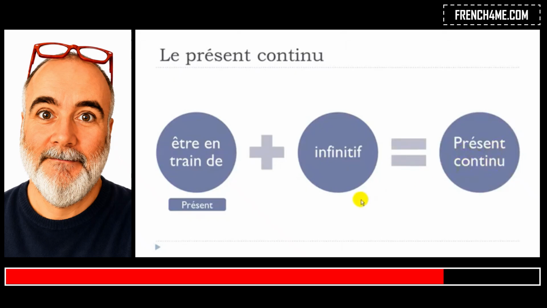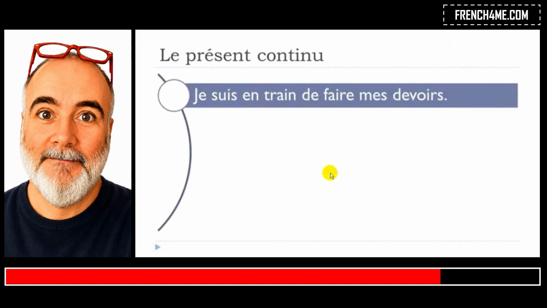Okay, so let's see a few examples. First, je suis en train de faire mes devoirs. Okay, faire is to do, and then mes devoirs, my homework, all right? And then when you use this je suis en train de, okay, so you want to insist on the fact that at the time when you are talking, the process is taking place, okay, and it continues, and that's the whole concept of it. So je suis en train de faire mes devoirs.